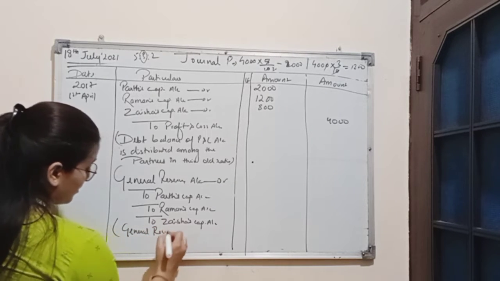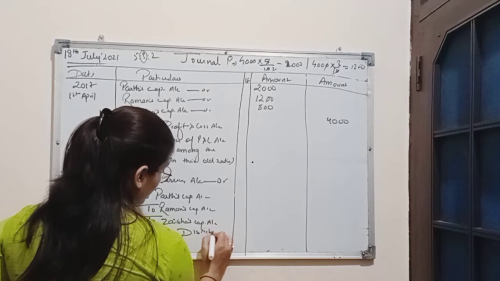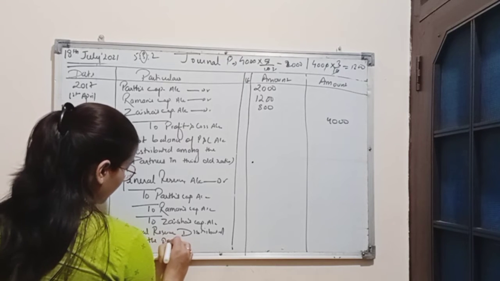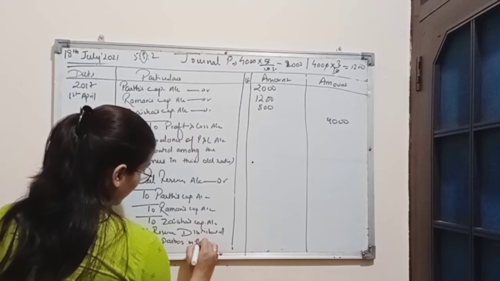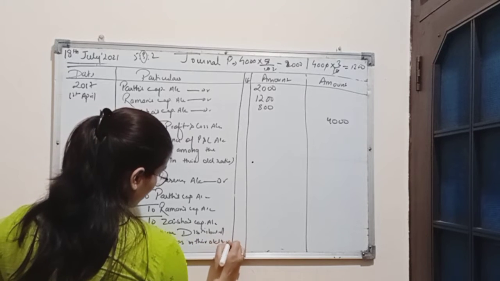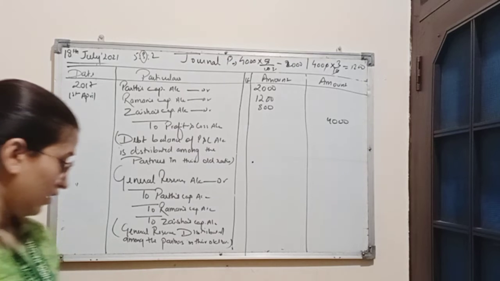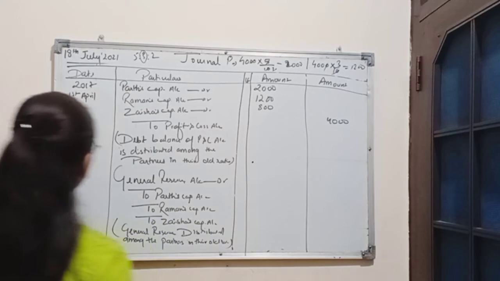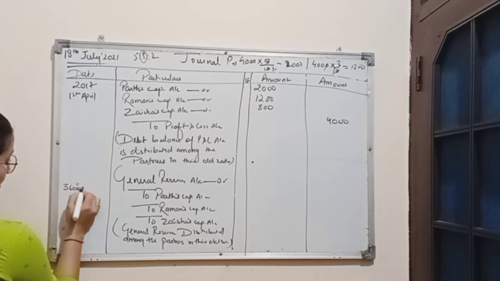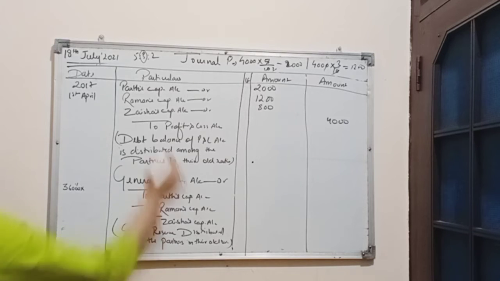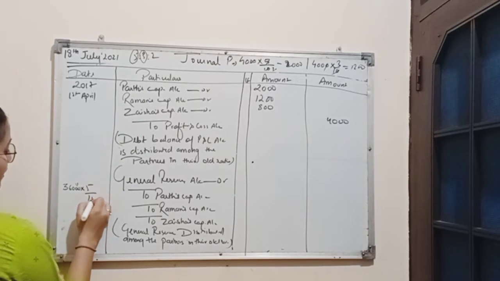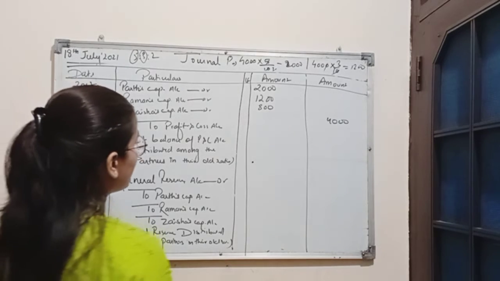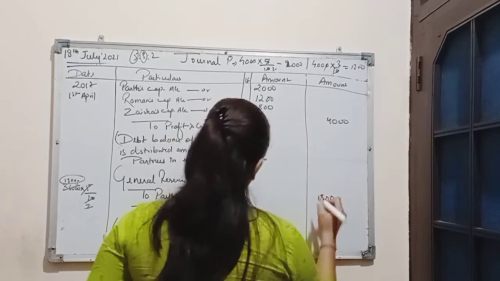Narration for this entry will be general reserve distributed among the partners in their old ratio. Now the amount of general reserve is rupees 36,000. So here the total amount of general reserve is 36,000. Share of Parth is 5 divided by 10. 18,000 amount will be credited to Parth's capital account.